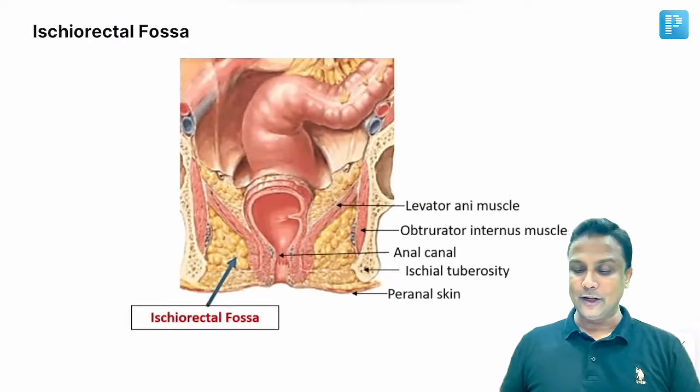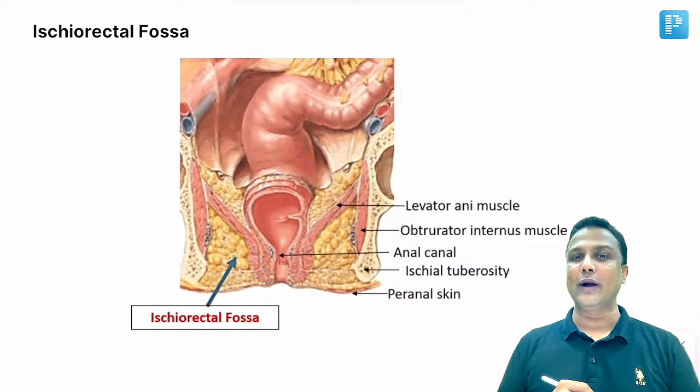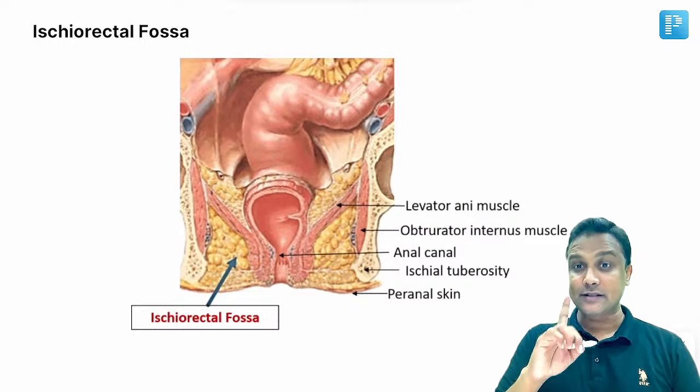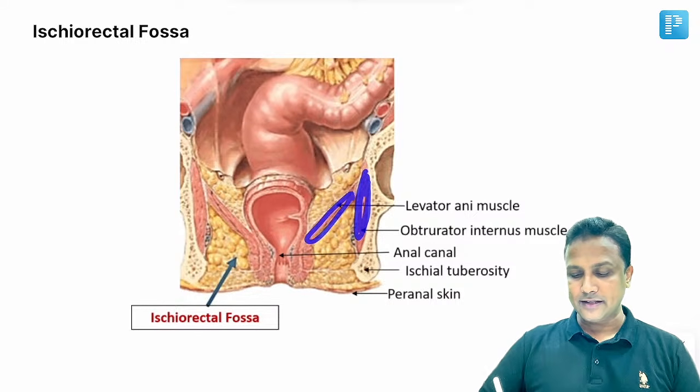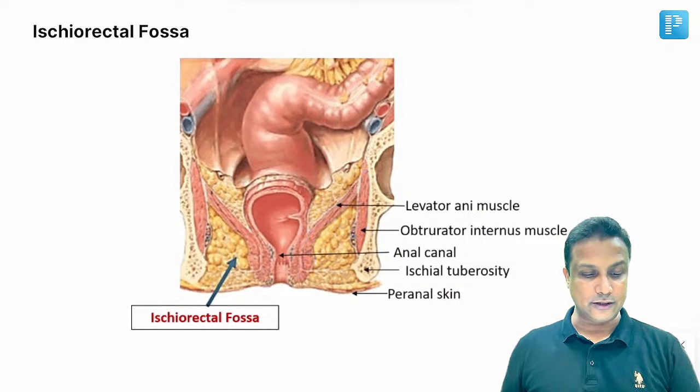And yes, of course, in your exam they have given this image. You should be able to identify. I repeat again because this image was given to you. On the lateral side, obturator internus, and on the medial side, levator ani and external anal sphincter here.